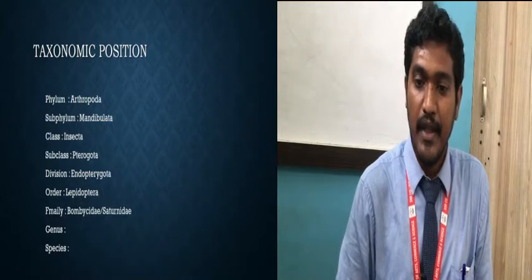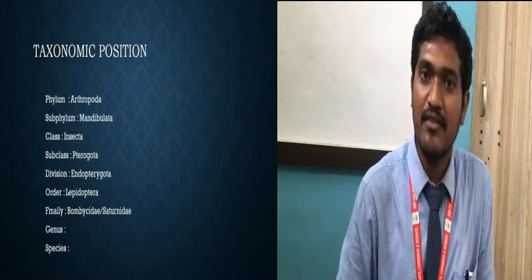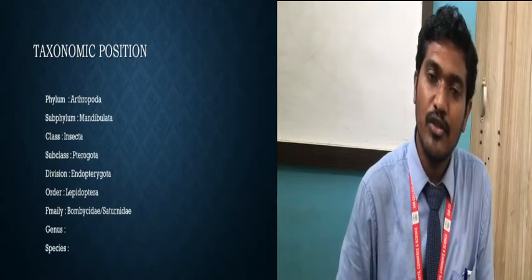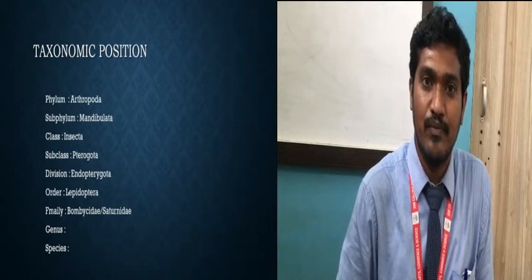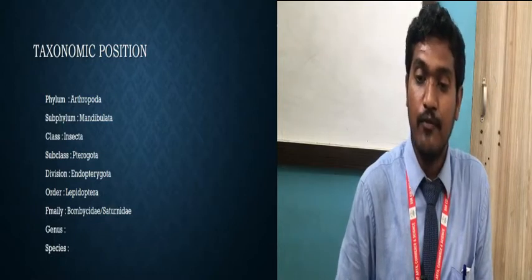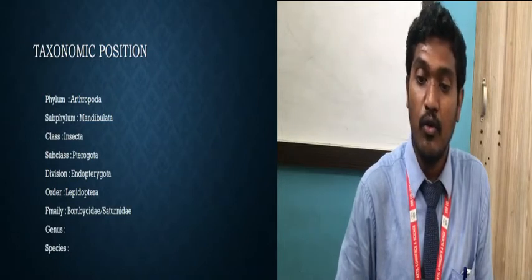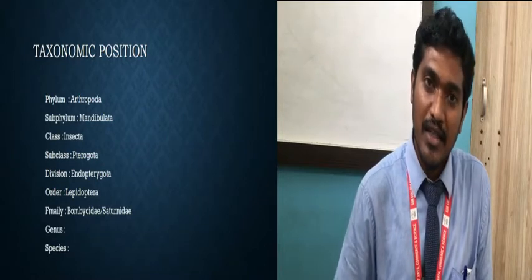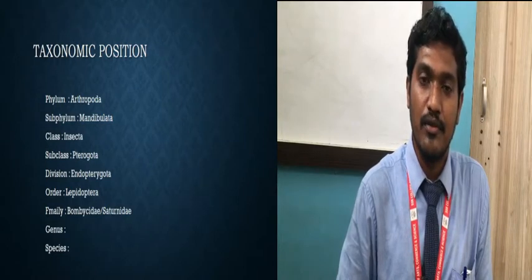Then the order is given, that is Lepidoptera. The butterflies come under the Lepidoptera. We will see the image also of the silkworm moth, so it is like a butterfly only. They have large wings. The insects having large wings are lepidopterans. Then the family is given, that is Bombycidae, Saturniidae. Now what does it mean, what will be the meaning of Bombycidae and Saturniidae? Even there are other families also in this, right?